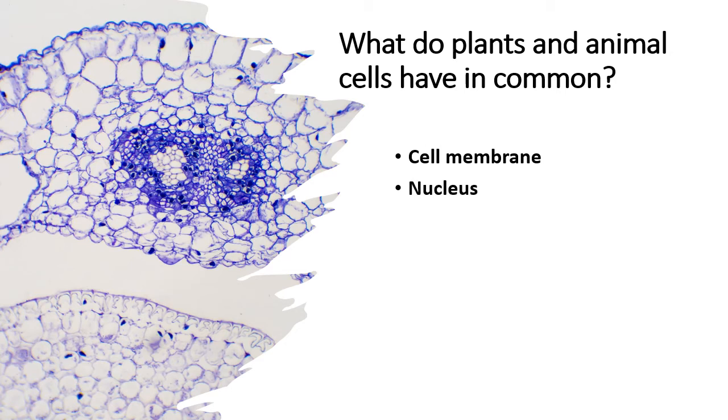They also have a nucleus in common. If you remember the images we just looked at, we saw that both cells had nuclei, which is the plural of nucleus. They also have cytoplasm. The cytoplasm is where all of the different organelles of the cell are floating. So think of it like a stew, and in this stew there are all these different pieces of vegetables or beef or chicken, depending on what it is that you're into. But that is what the cytoplasm simply is. It's like a soupy mix of all the things that you need within the cell.